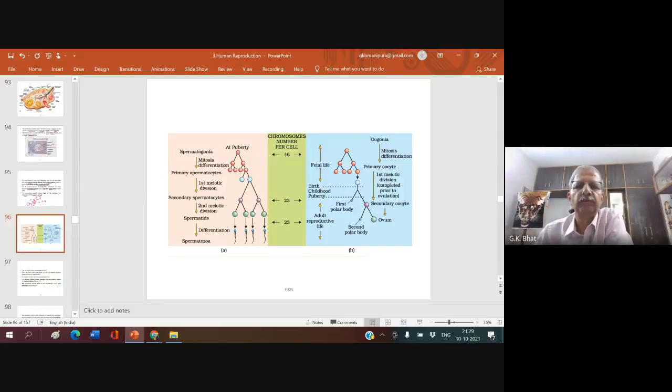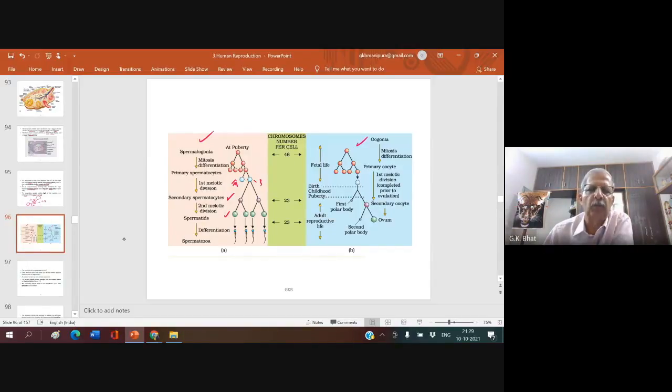This is the diagram you have in the NCERT book. You can see that this represents spermatogenesis. Spermatogonia undergo repeated mitotic division and form spermatogonia, and some of these form type A and type B spermatogonia. Type A remains like that, and type B enlarges and forms the primary spermatocyte. The primary spermatocyte by meiotic division forms two secondary spermatocytes.